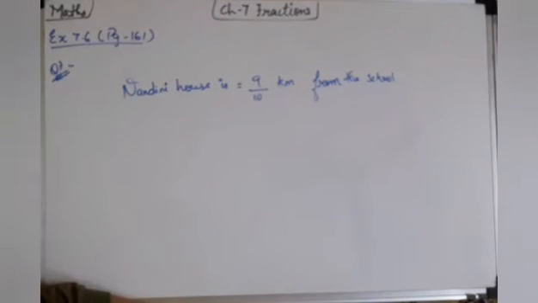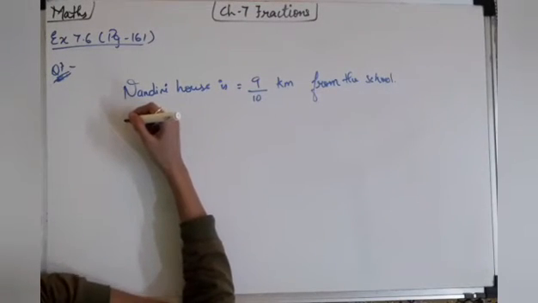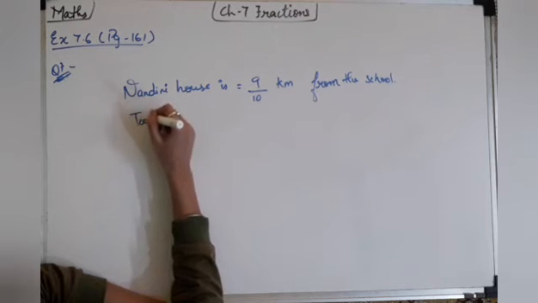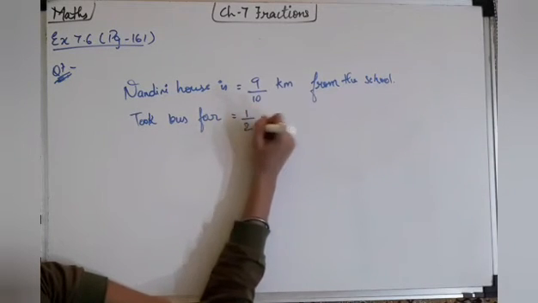And the next is written, she walked some distance and then took a bus for 1/2 kilometer to reach the school. So she has walked some distance. By walking we are going because the bus stand would be a little bit far. Then took a bus for. She took the bus for how much kilometer? Only 1/2 kilometers.